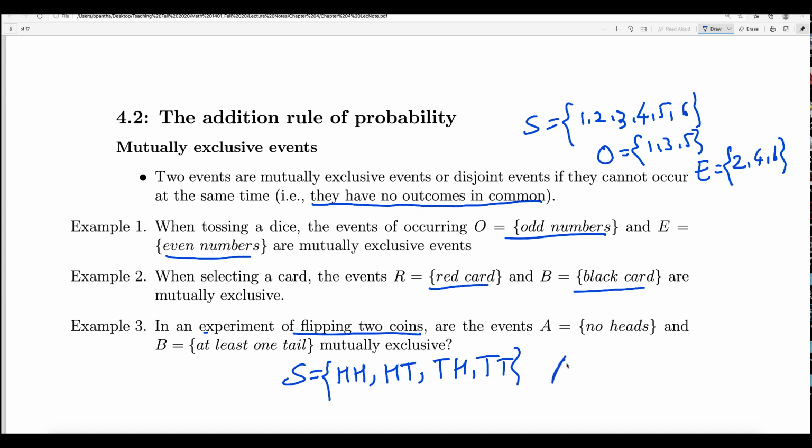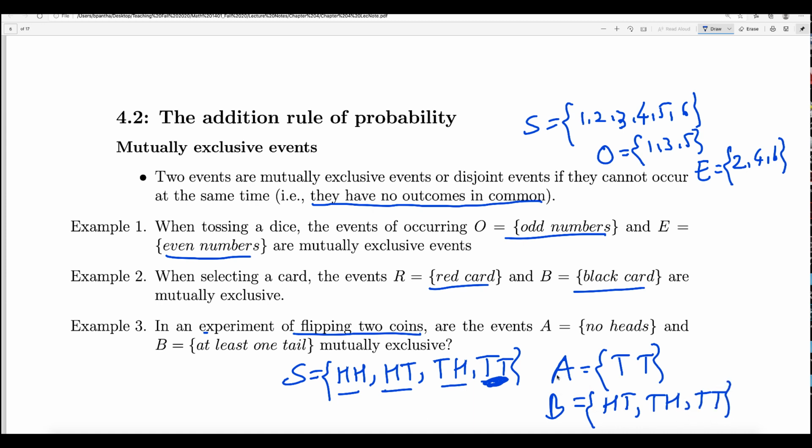What does A say? A says no heads. No head means just TT, right? This outcome has both heads. This outcome has the first head, the second tail. This outcome has first tail, the second head. But A says no heads. This is the only outcome with no head, right? That is, A is TT. Similarly, what is B? B is at least one tail, meaning we include all the outcomes which have at least one tail. That means HT, TH, or TT. So these are the outcomes.